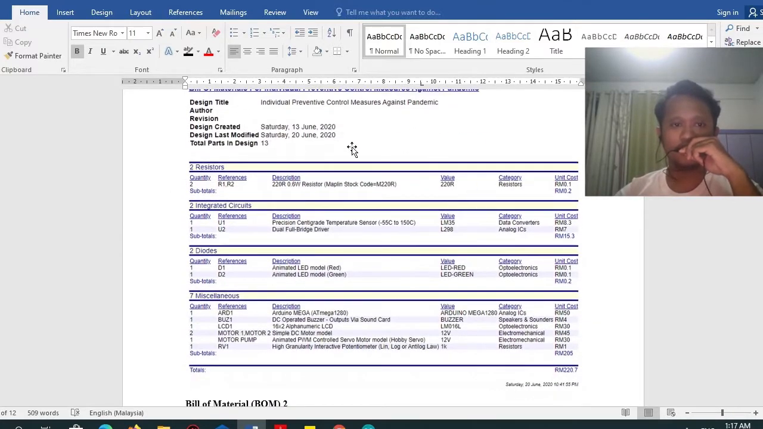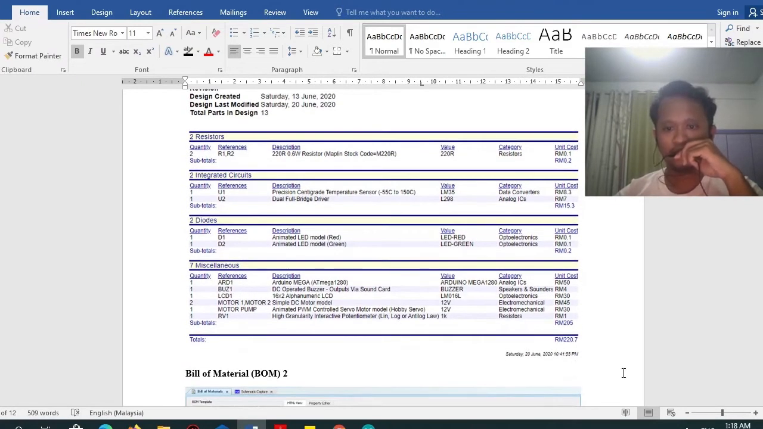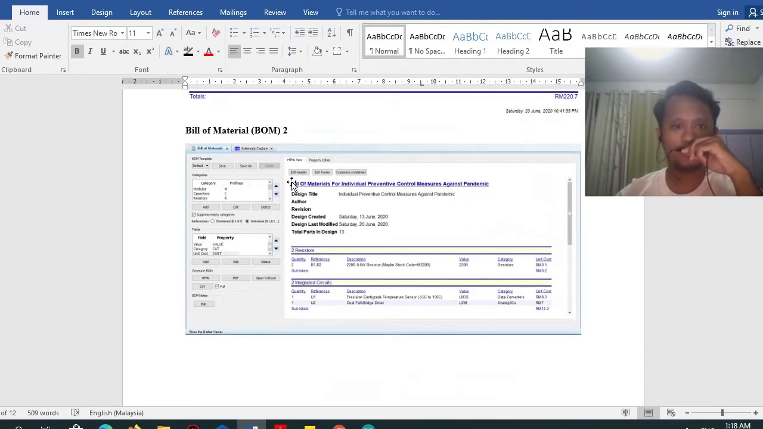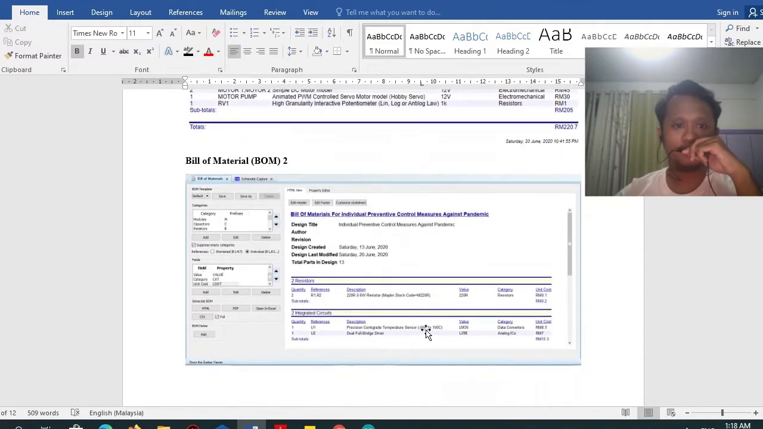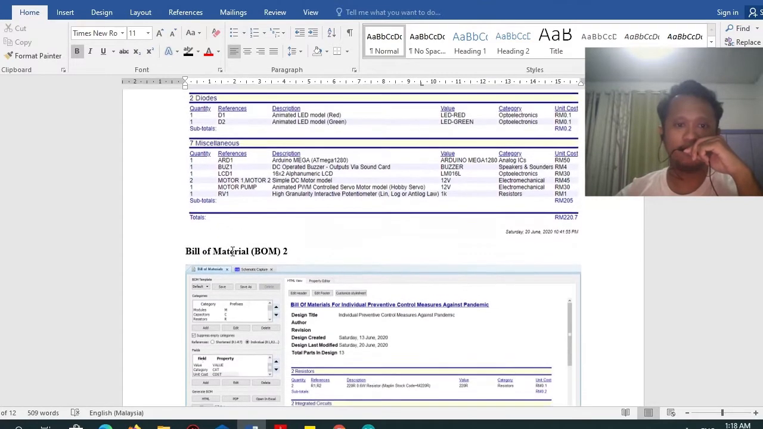Next, the bill of material. This is the bill of material that we use for our project. The overall total cost is 220 ringgit 70 cents. The bill of material two is almost the same, actually it's the same, but to make it clearer, there is a field and property.